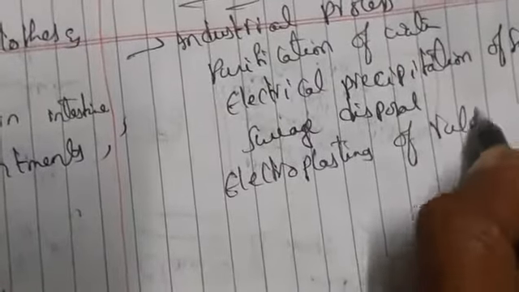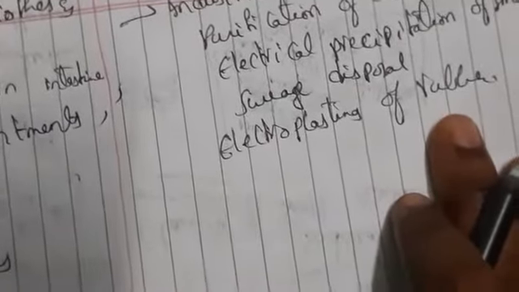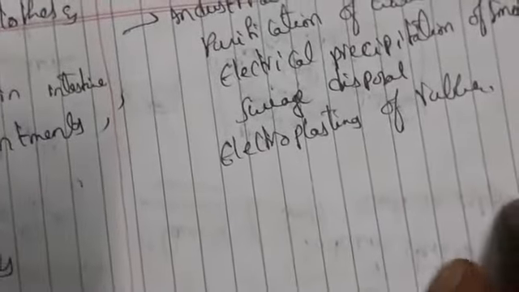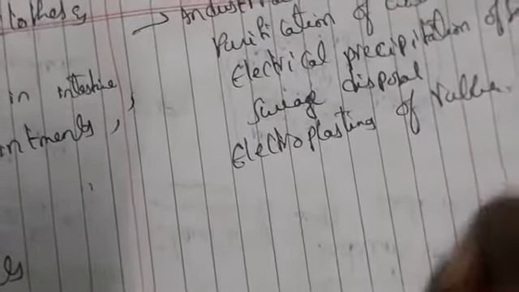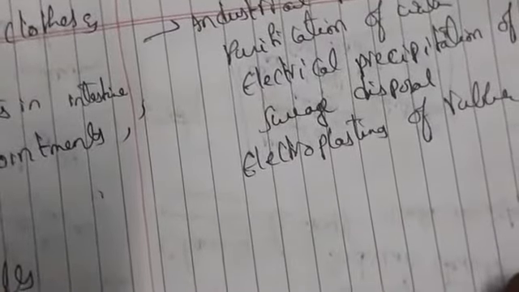And also electroplating of rubber. Latex is one of the compounds used as a colloidal particle. It is a rubber, we can say. It is a negatively charged particle which is deposited by electrophoresis.